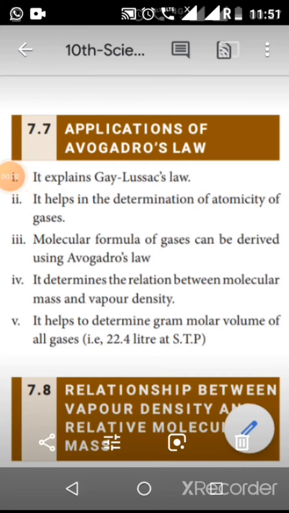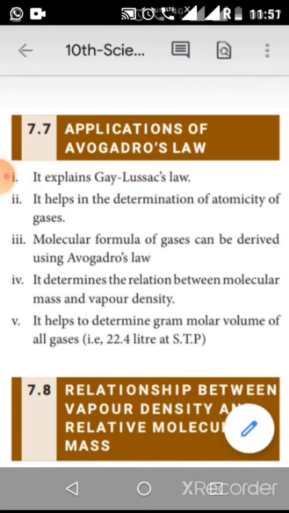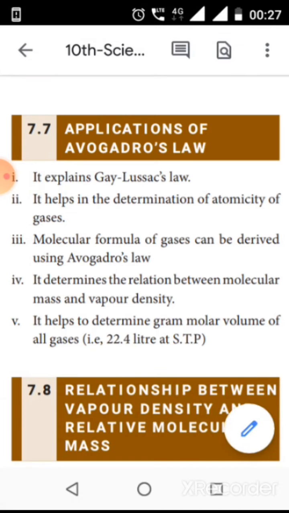Friends, today we have to learn about applications of Avogadro law. So first point is it explains Gay-Lussac's law. So already we know that Avogadro law: all equal volumes of all gases under the similar conditions of temperature and pressure contain equal number of molecules.